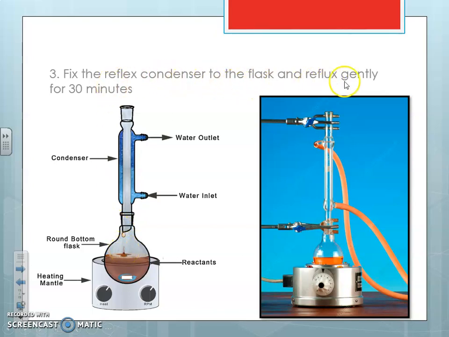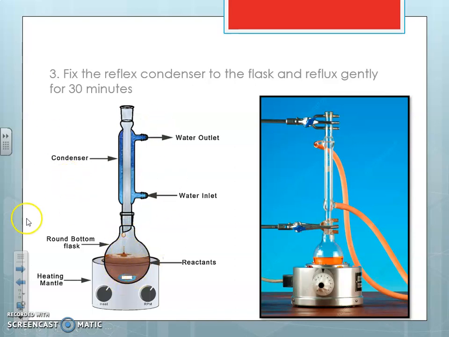Fix the reflux condenser to the flask and reflux gently for 30 minutes. We have to heat this for 30 minutes, and this is the reaction mixture, and to this we have attached the condenser. We added the cooling system by inlet of water and outlet of water. This is a heating mantle which provides the heat, so that the reaction mixture can be heated for 30 minutes. The vapors formed will come out, come in contact with this condenser, get condensed and reflux, re-entering the flask.